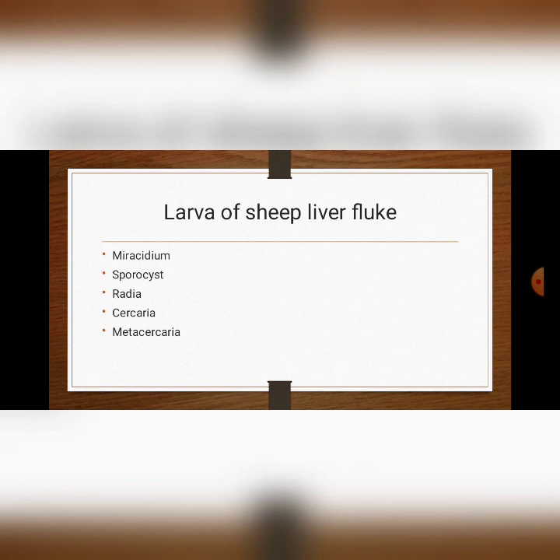You can see many larval stages here. First larva is Miracidium larva. It develops into sporocyst, then redia larva, then cercarial larva, and the last one is metacercarial larva. So in detail regarding the larva and life cycle, we'll discuss in the coming videos.